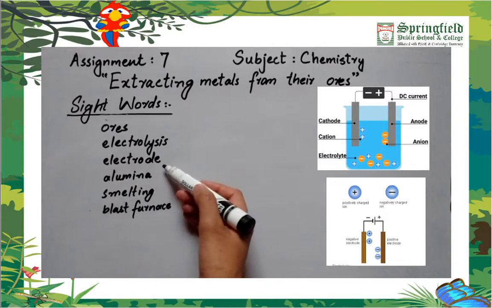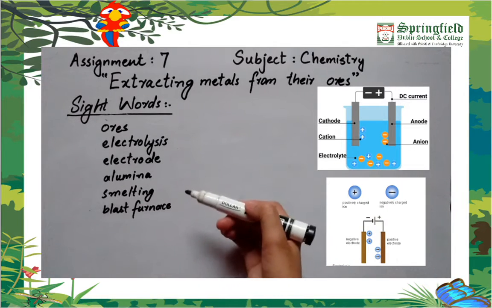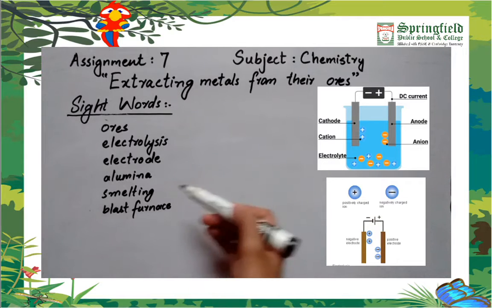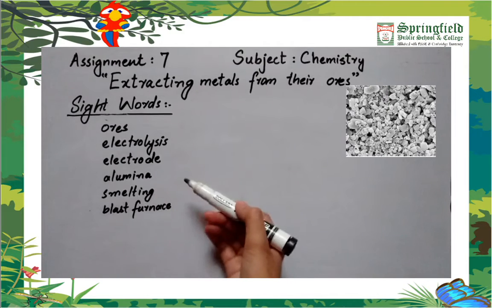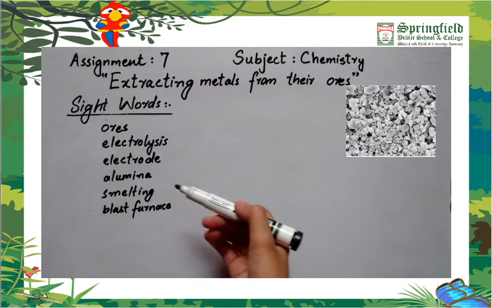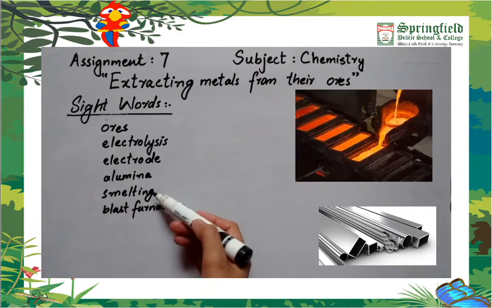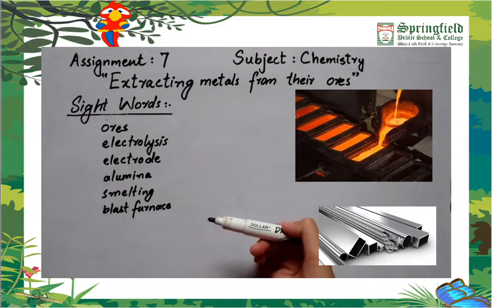Then is electrode. These are the conductors which separate the positive and negative ions present inside the solution or inside an electrolyte. Then is alumina. Alumina is the pure aluminium oxide through which we can extract the pure aluminium metal. Then is smelting. It is a process of extracting metals from their ores which involves heating and melting.